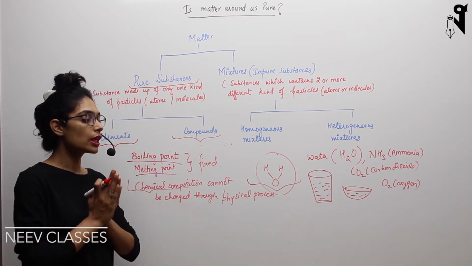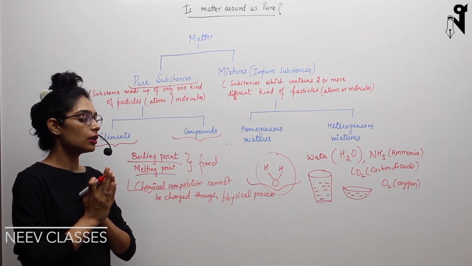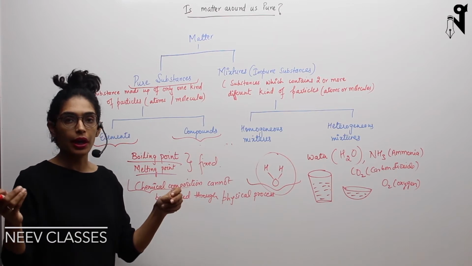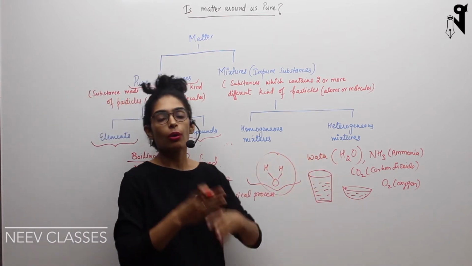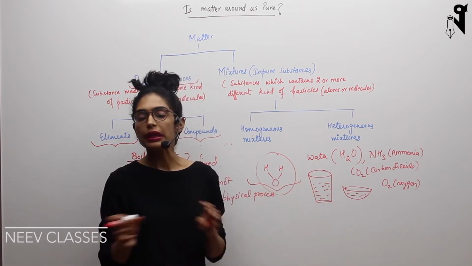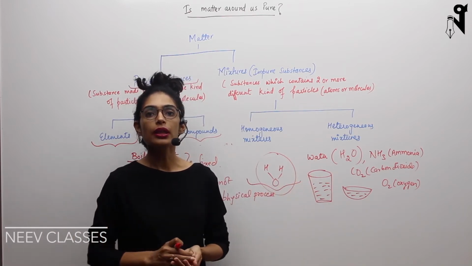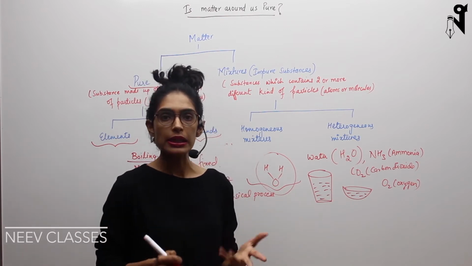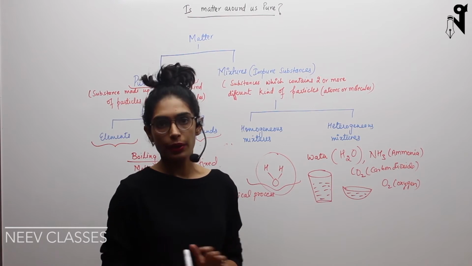That means if you have, let's say, 1 lakh iron atoms in it, you are separating one iron atom from another iron atom. Or if you have a water molecule, you're breaking down the water molecule and pulling out hydrogen and oxygen separately. That is practically not possible using the physical process. Chemical processes, yes, that means a chemical reaction will take place, but through physical means you cannot separate them out.